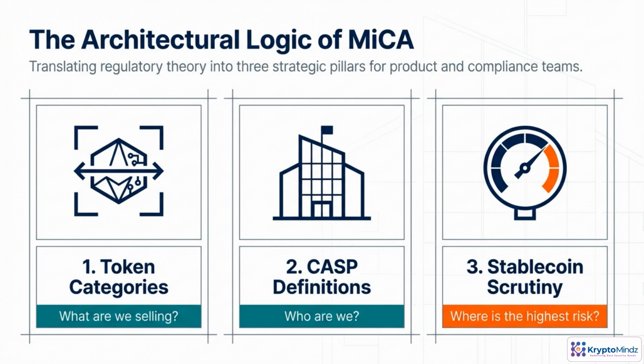In this section, you'll see MiCA as a simple architecture. First, token categories. What exactly are we putting in front of customers? Second, CASP definitions. At what point do our activities become regulated services? Third, stablecoin scrutiny, where regulators apply the toughest obligations.